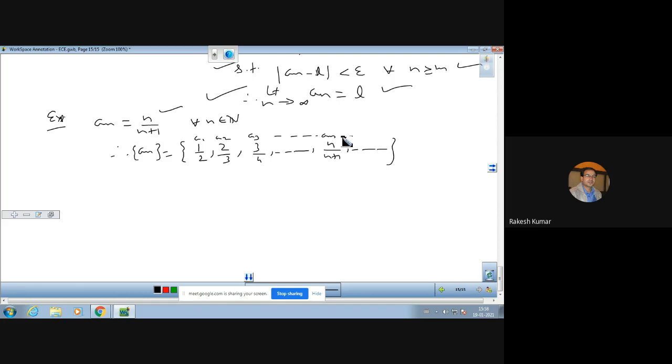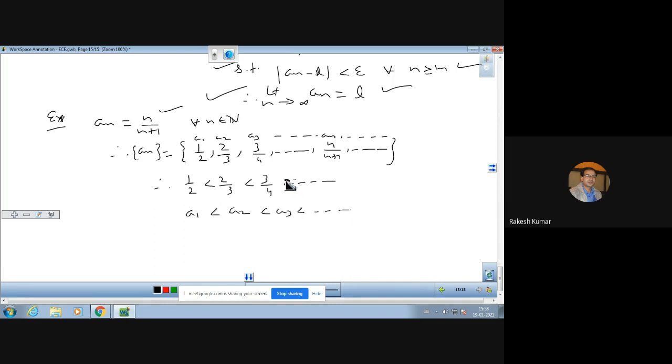Now clearly the first term is less than the second term. So we can write 1 by 2 is less than 2 by 3 is less than 3 by 4, and so on. And we can also write a1 is less than a2 less than a3 less than so on.